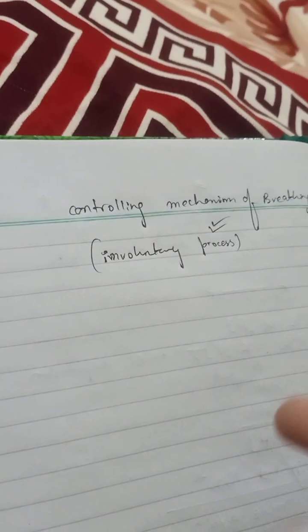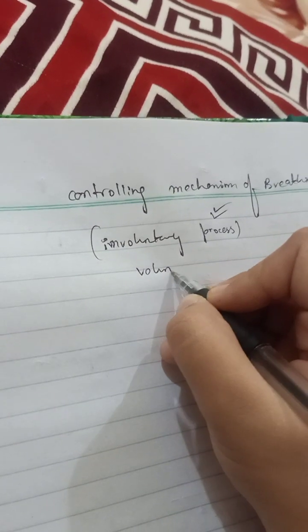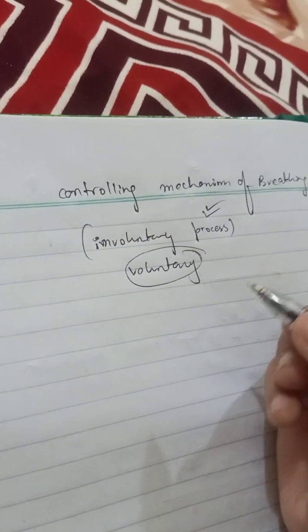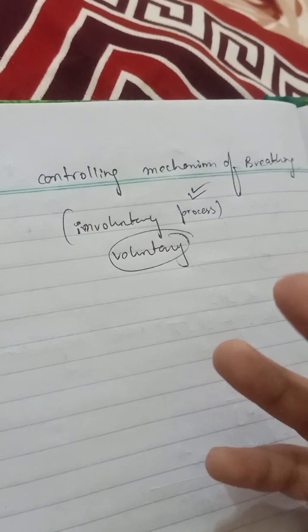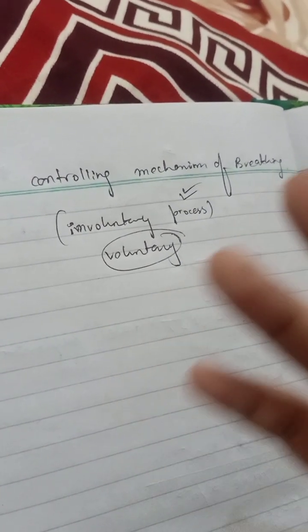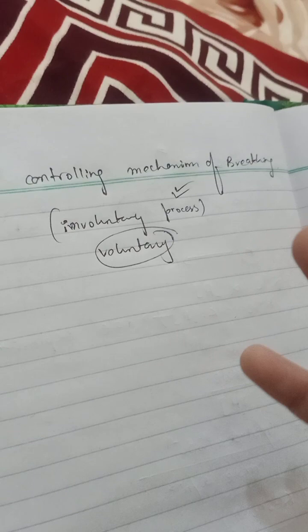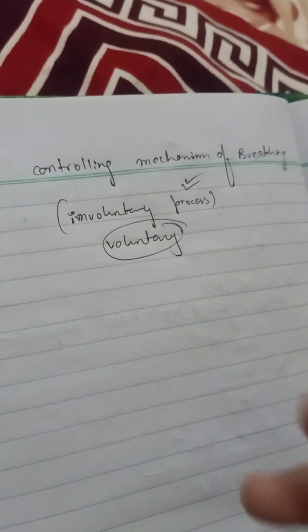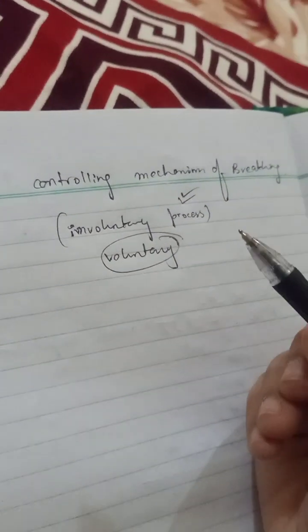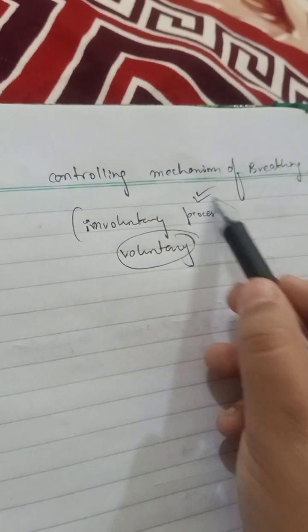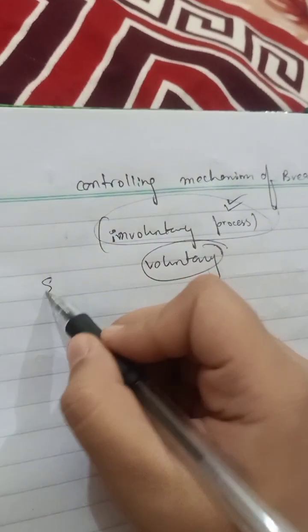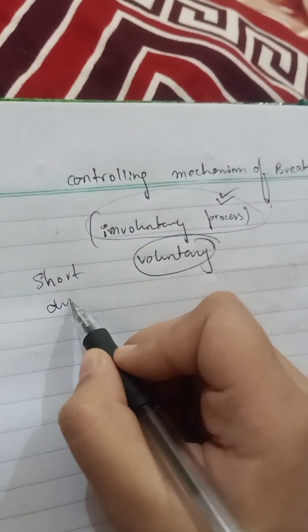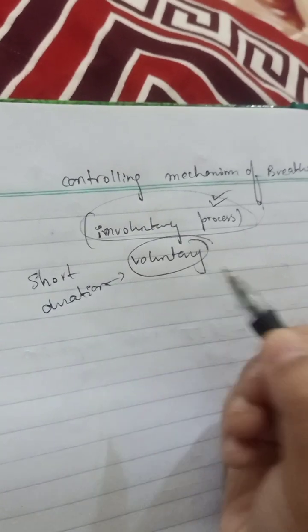Like we don't have to think about whether we have to breathe or not. So this is an involuntary process. But for a short duration, sometimes it is voluntary. How? Let's see. For example, we take a deep breath, or while swimming we stop our breath, all right. So it is somehow voluntary too and involuntary too. This process is basically involuntary, but for a short duration it is sometimes voluntary, all right.